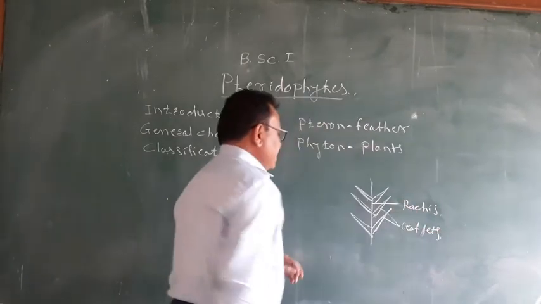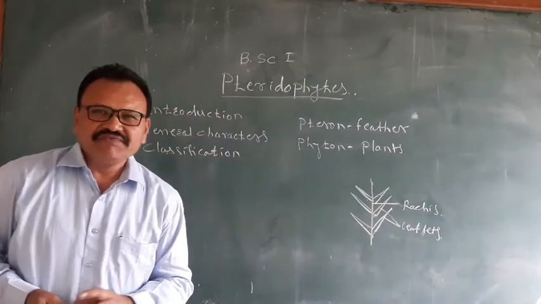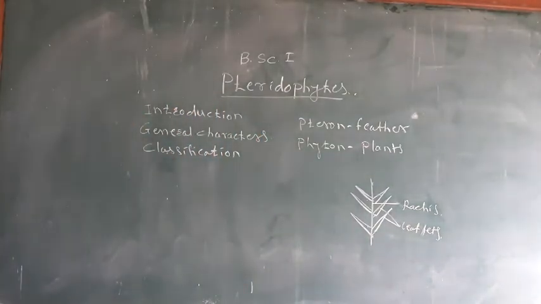The leaflets are like feathers, and therefore these plants are called pteridophytes, where pteron means feather and phyton means plant.